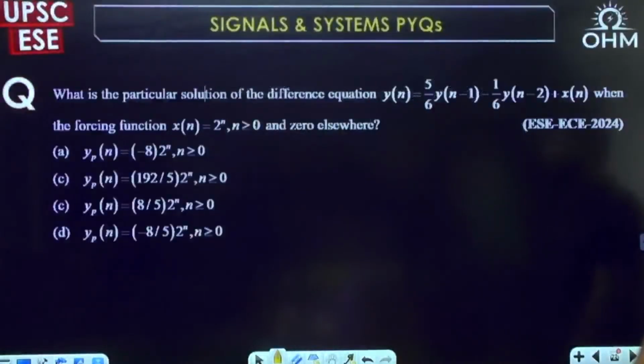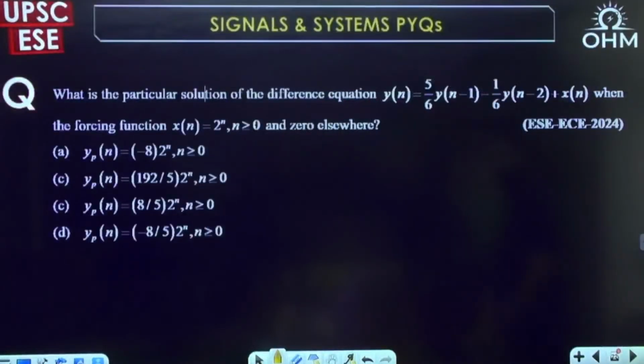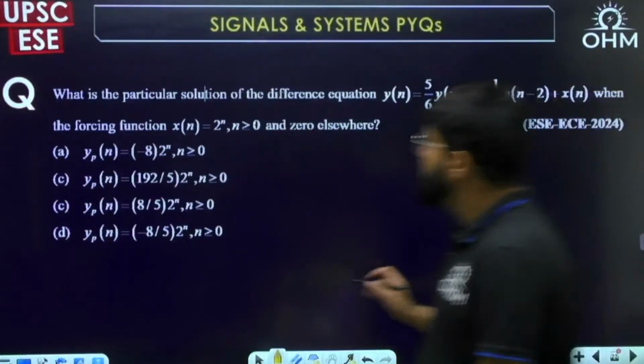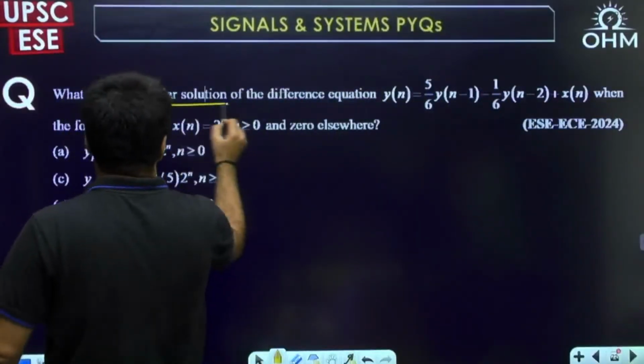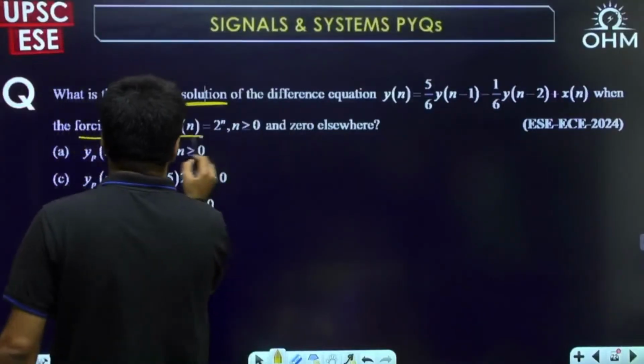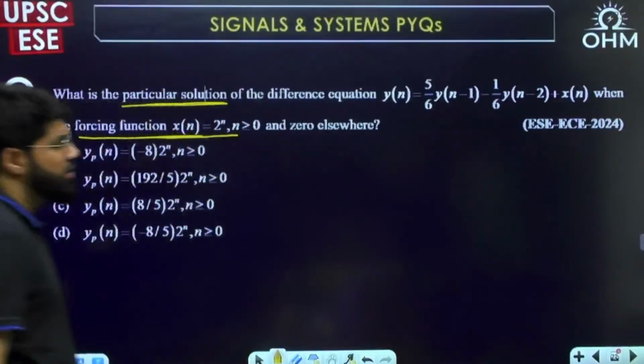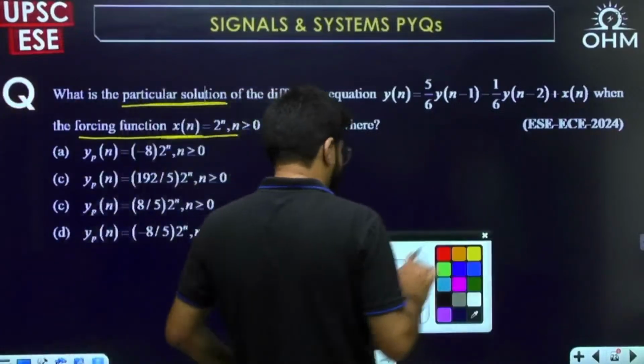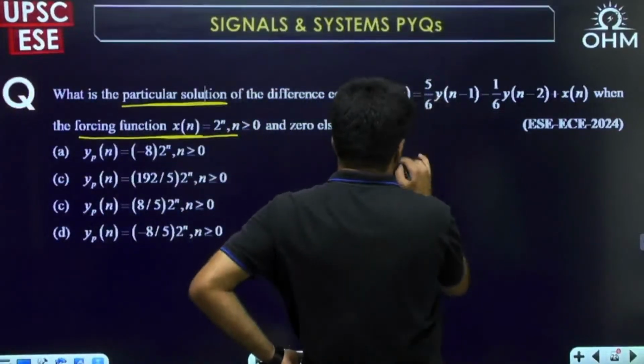Okay. Next question. What is the particular solution of the difference equation? Now see, it's only the particular solution, corresponding to the forcing function. There are two methods of solving here.